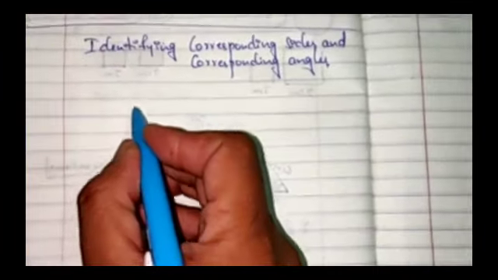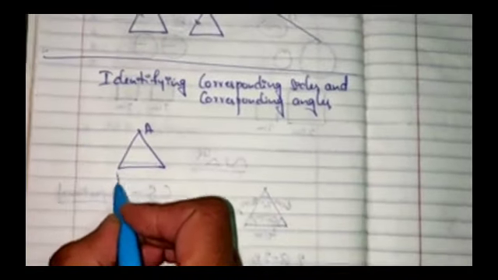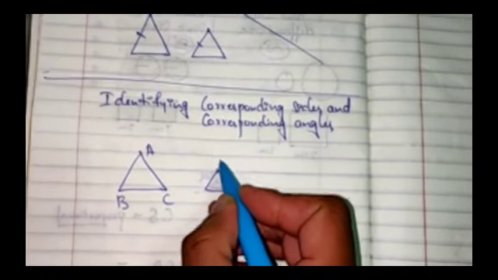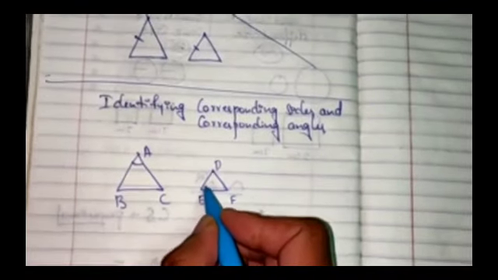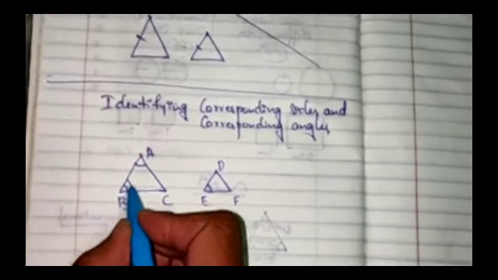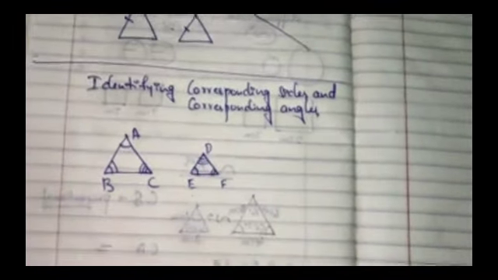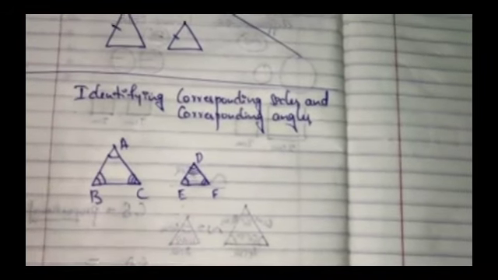Further, let us learn how to identify the corresponding sides and corresponding angles. Let me draw two triangles here. So obviously we should have a name for our triangle, triangle ABC, and we have another triangle called DEF. Here angle A is equal to angle E, angle B is equal to angle F, then definitely angle C will be equal to angle D. So what are the corresponding sides here and what are the corresponding angles?